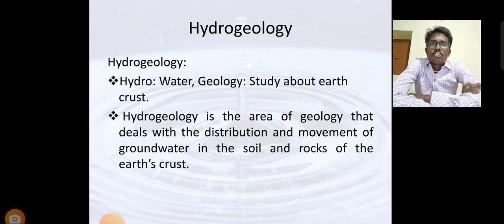What is meant by hydrogeology? Hydro means water, and geology means the study of the earth's crust. Therefore, hydrogeology is the area of geology that deals with the distribution and movement of groundwater in the soil and the rocks of the earth's crust. It's called hydrogeology.